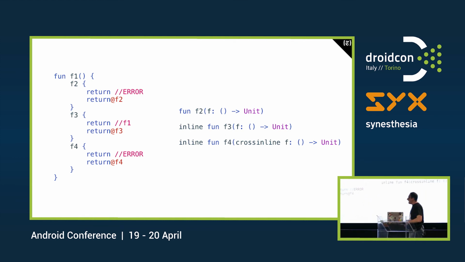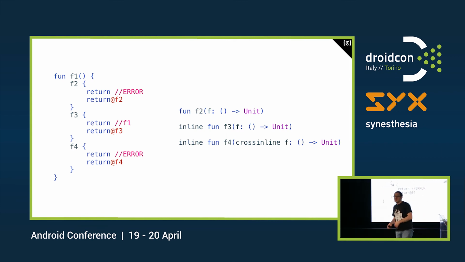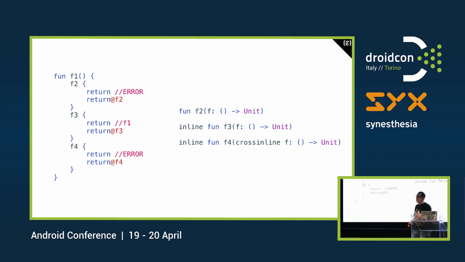In the final case, we actually are saying, yeah, I want you to inline my code, but I don't want my code to be able to actually return from the enclosing function. This is what the crossinline keyword stands for. So when we find ourselves in cases in which we don't want our inline function to return from the enclosing one, this is where crossinline comes in handy.